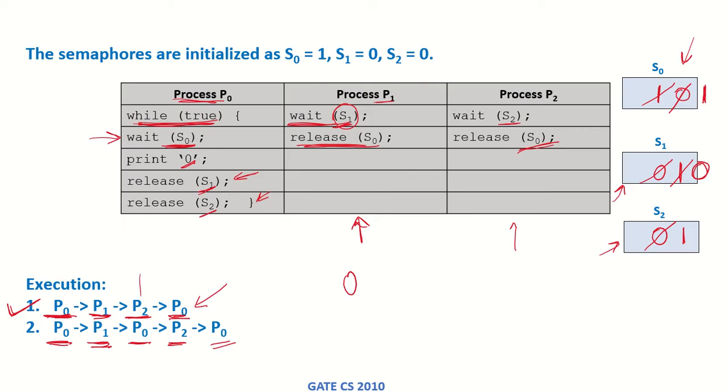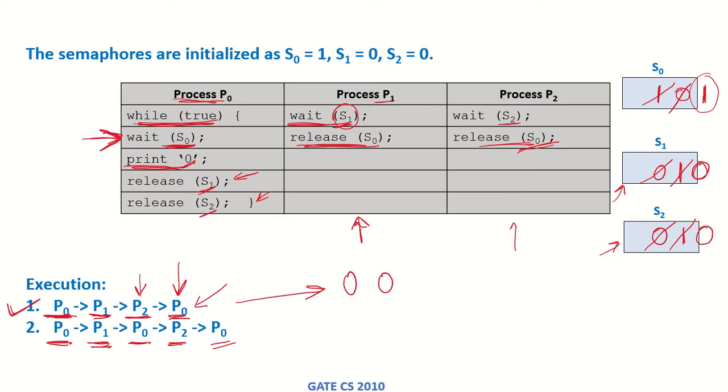Now P2 can run because S2 was also released. So P2, when it waits on S2, this becomes 0 and it releases S0, but S0, it's a binary semaphore, so S0 is already 1, so this remains 1, and now since S0 is 1, P0 can run again because it is waiting on S0, and when it runs again, it can again print a 0. So that is one way in which these processes can be executed. So this resulted in 2 printings of zeros.